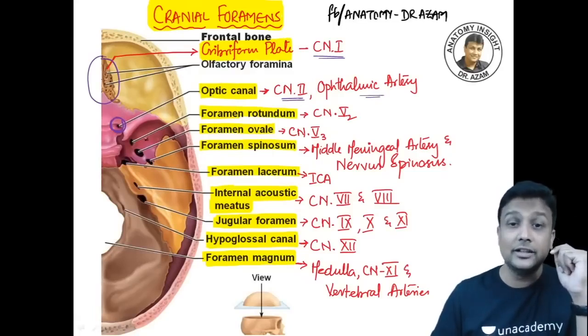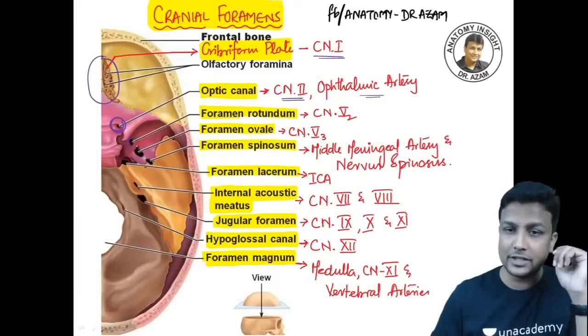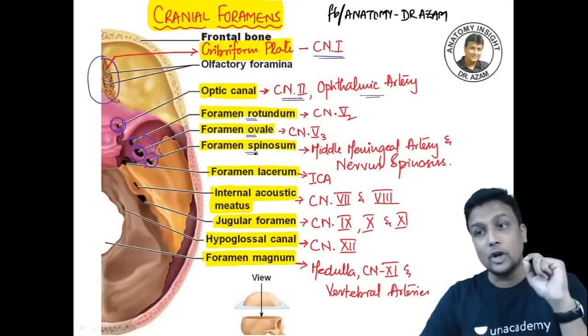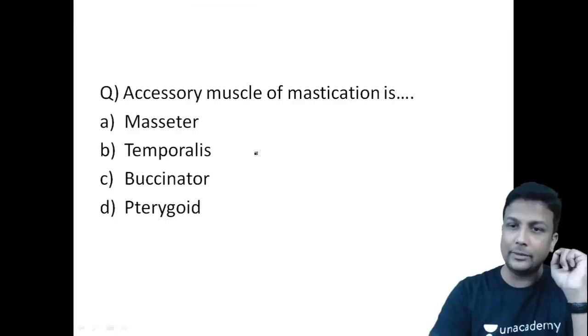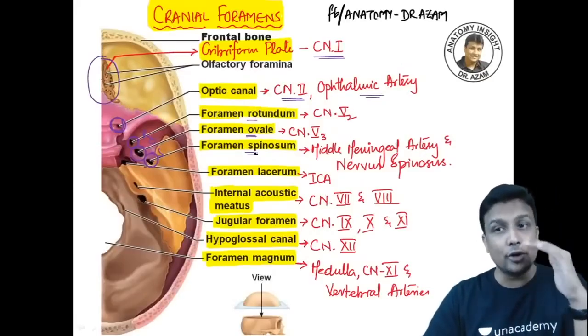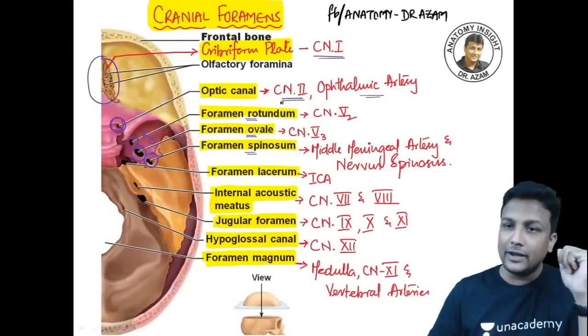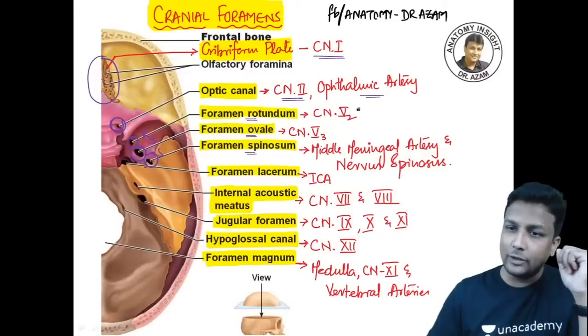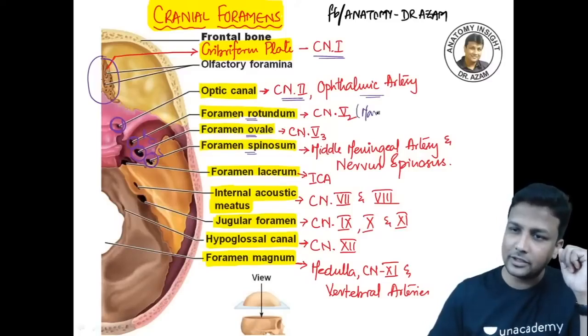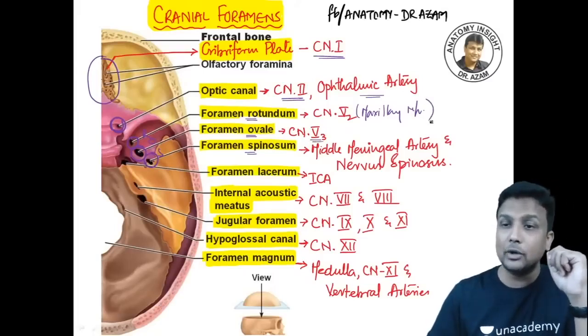After that, these three are very much important for your exam. You'll be able to find three foramens. You can remember them as ROS: foramen rotundum, foramen ovale, and foramen spinosum. Foramen rotundum, ovale, and spinosum. Through foramen rotundum there will be cranial nerve number 5-2. And what is the meaning of cranial nerve 5-2 passing from here? That is nothing but your maxillary nerve. And remember foramen ovale, that is cranial nerve number 5-3. And what is 5-3? 5-3 is nothing but your mandibular nerve.